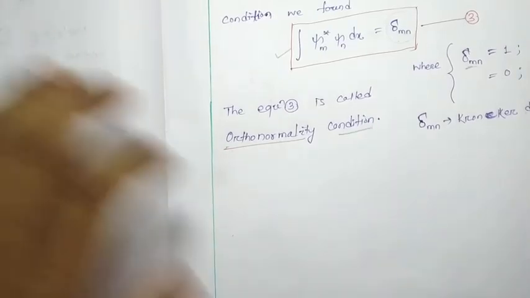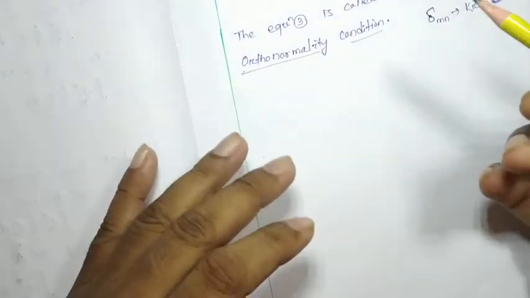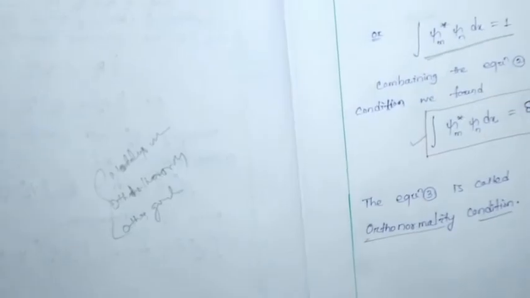So you may be confused among the three conditions you have studied: the normalization condition, the orthogonality condition, and the orthonormality condition.